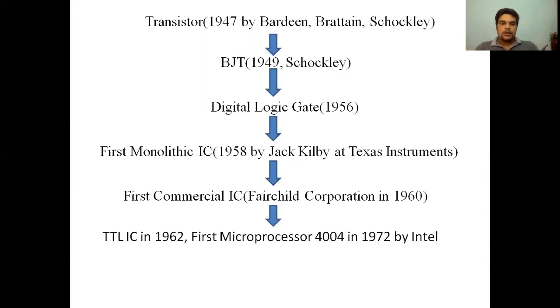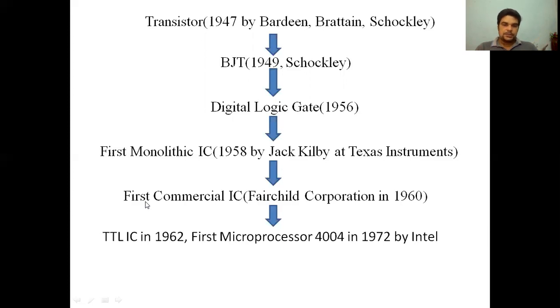Now, the first commercial IC was designed by Fairchild Corporation, a well-known semiconductor industry, in 1960. In 1962, TTL IC was introduced. The first microprocessor, 4004, was introduced by Intel in 1972.